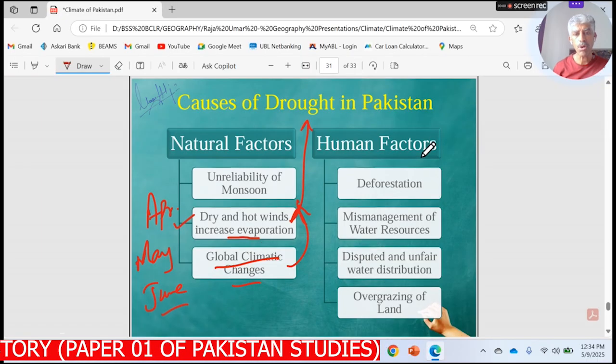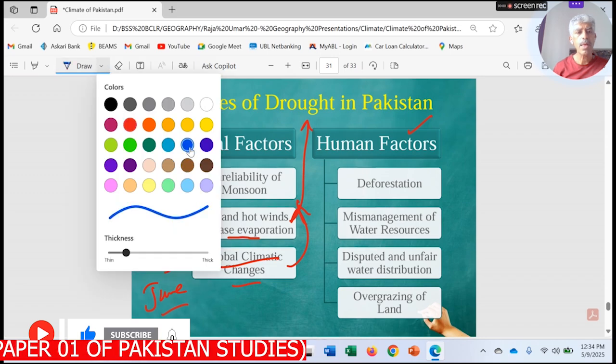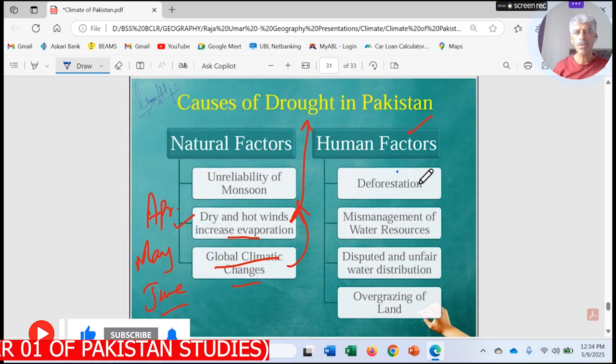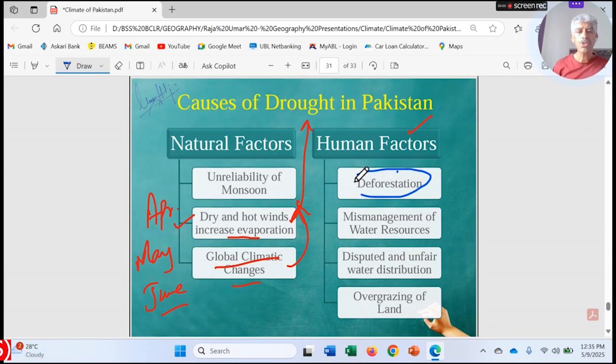But on the other hand, if we talk about the human factors, we observe that there are certain factors through which human beings are also forcing the land to get drier and to turn into deserted land and drought situation. Then deforestation.